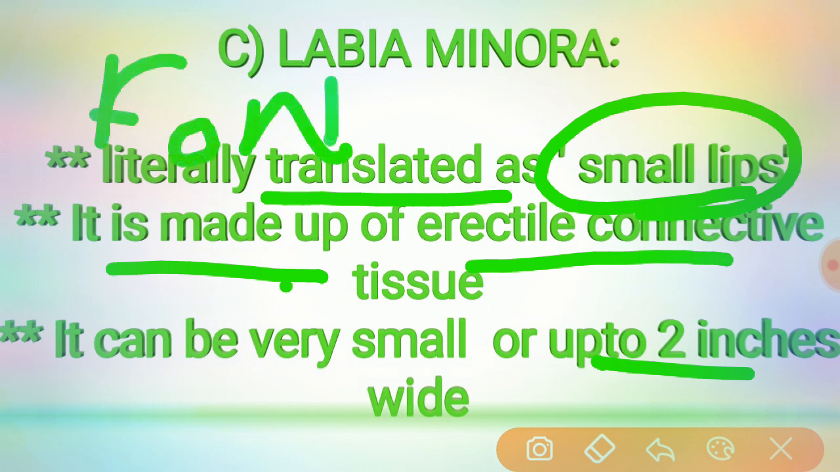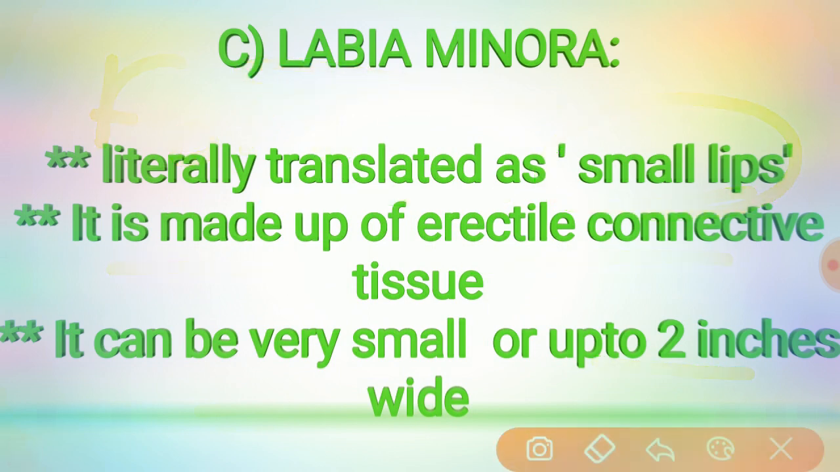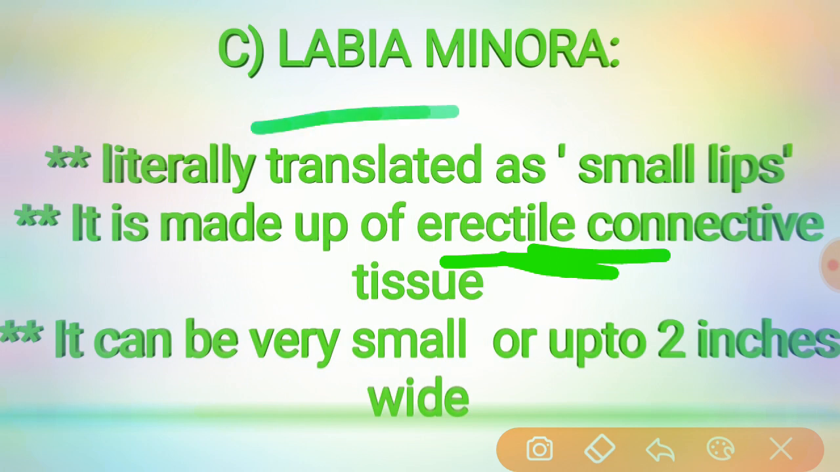Fossa navicularis. Here the labia minora contain no hair follicles. The labia majora contain hair follicles, but the labia minora do not contain any hair follicles, and no sweat glands are present over the labia minora. The fold contains connective tissue, numerous sebaceous glands, erectile muscle fibers, and also numerous vessels and nerve endings present over the labia minora.